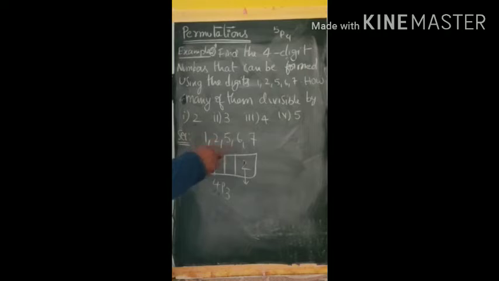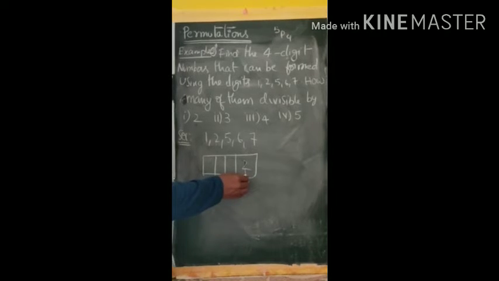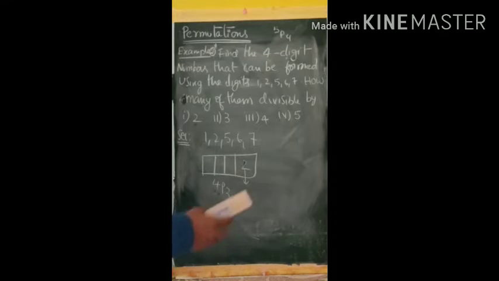Suppose if you find 2 or 3 even digits, you will get that many ways, depending on how many even digits are there. Suppose 4 even digits are there in the given set of numbers. Here you can fill the last place in 4 ways, so 4 into 4P3 you will get. The 4P3 also depends upon the number of digits.